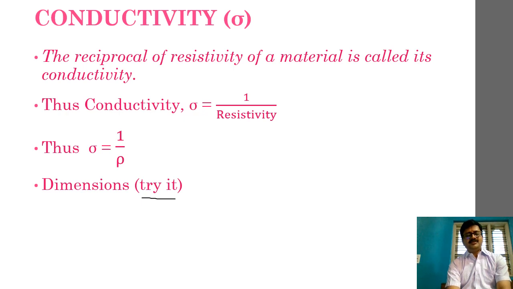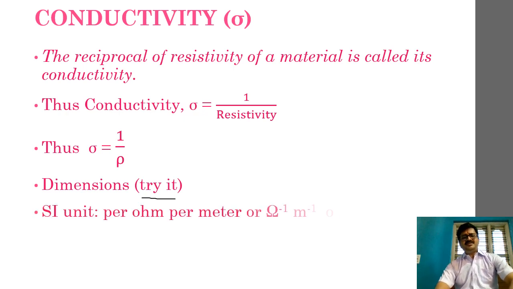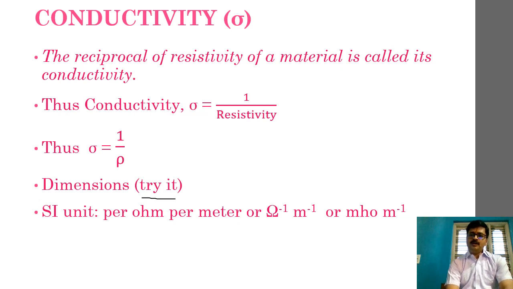Then let us talk about the SI unit. The SI unit is quite simple. It is per ohm per meter. What is per ohm? It is mho, right? So mho per meter.